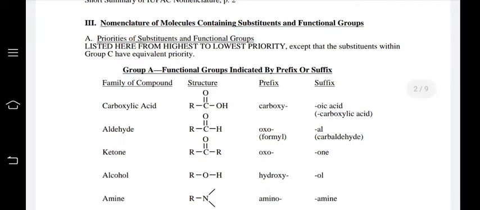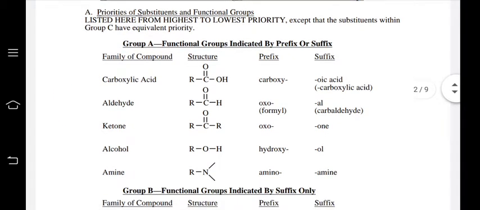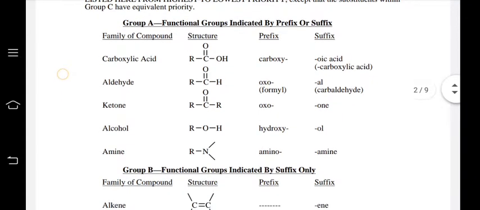Next, nomenclature of compounds containing substituents and functional groups. Here is the list of priorities given. Carboxylic acid has the first preference among the functional groups, with the prefix carboxy and the suffix oic acid.